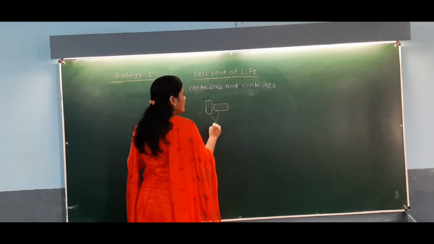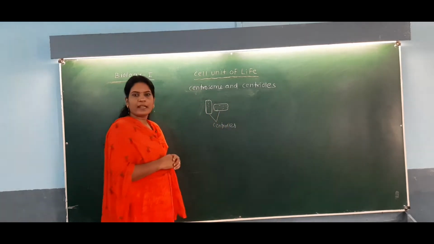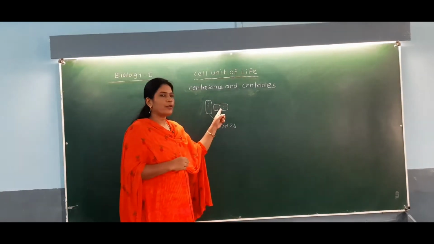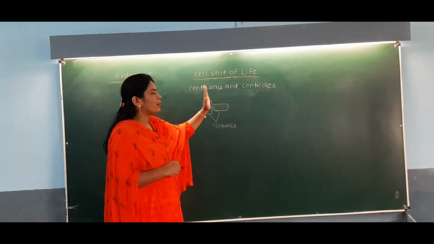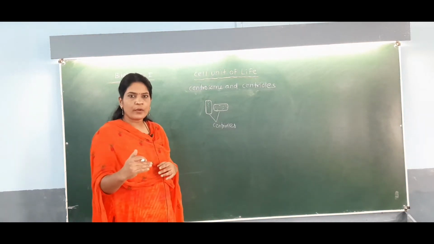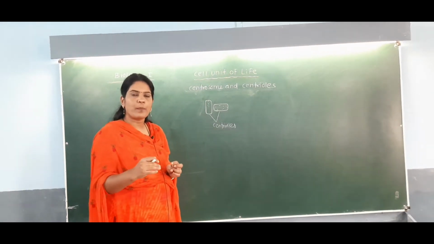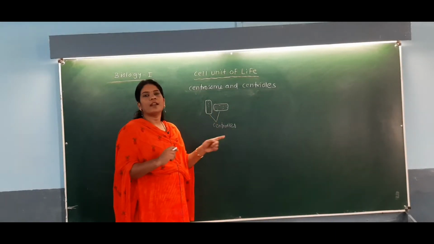These two cylindrical centrioles together form the cell organelle called the centrosome. So centrosome is a cell organelle which is made up of two cylindrical structures called the centrioles.